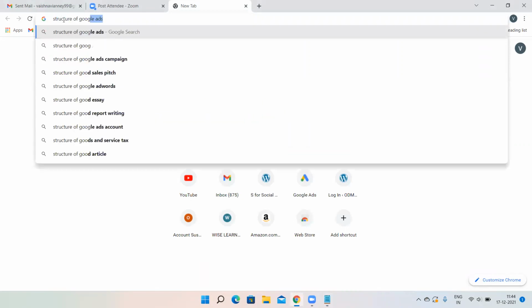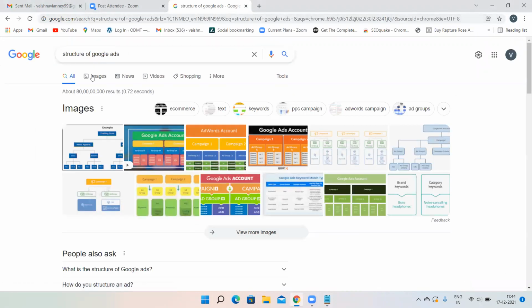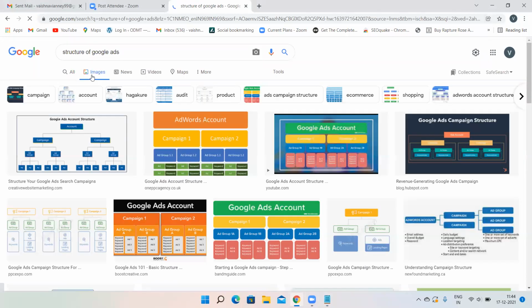Structure of Google Ads. Can anybody tell me how the structure of Google Ads appears? Like what is the first one? Yes, Pranita? What does it start with?